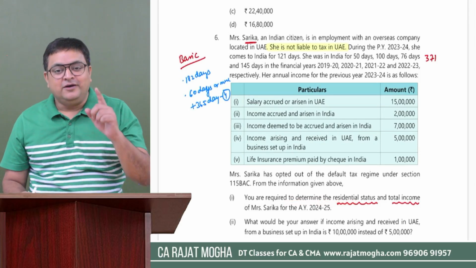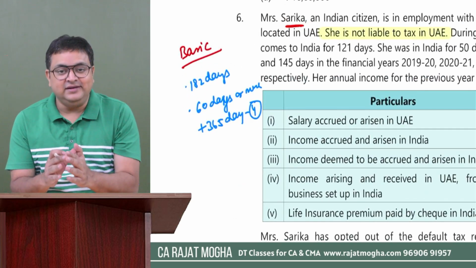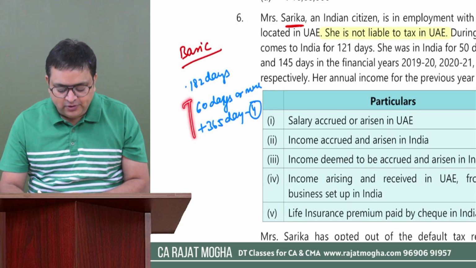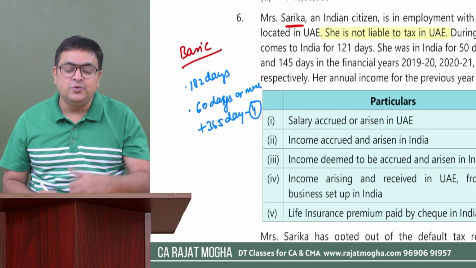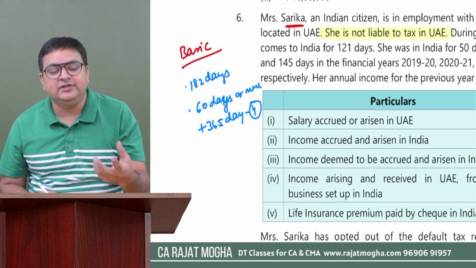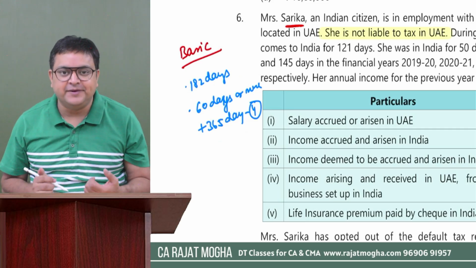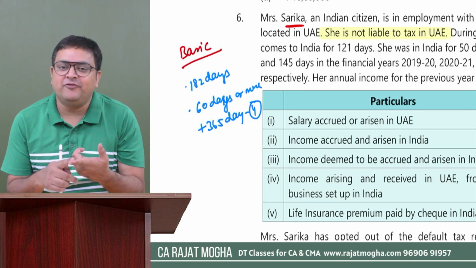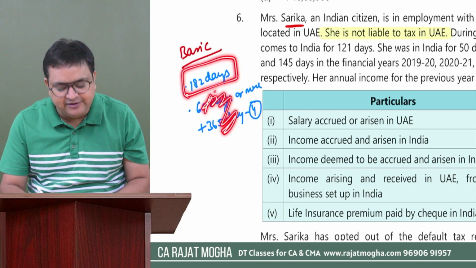Okay. One of the most important things to remember is that for certain assessees, especially Indian citizens, we don't take this condition. We only take the 182 days condition. Who are those? Indian citizens who went outside during the previous year for employment outside. Also, an Indian citizen who is a crew member of an Indian ship. For them, we don't take the 60 days condition. We only take the 182 days condition.